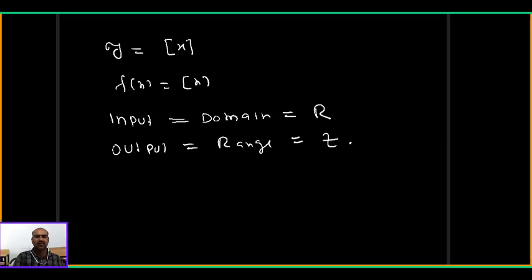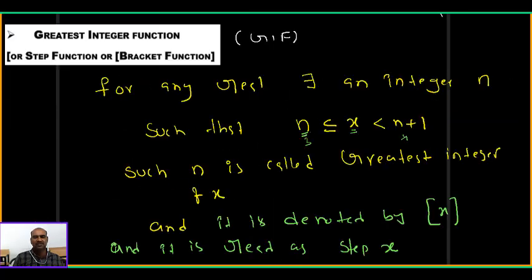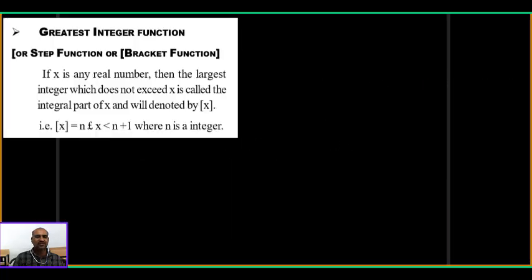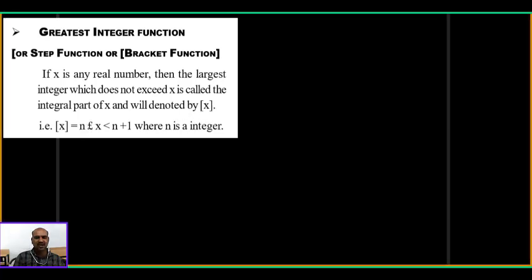This is the concept of GIF, greatest integer function. So here the definition is given. Already I wrote here, no need to write again. Several ways you can give the definition. Here something is given, Nana. X is any real number, then the largest integer which does not exceed x is called the integral part of x. It is denoted by step x. Step x is n, lesser than or equal to x less than n plus 1, where n is an integer. Printing mistake here. This is the definition.